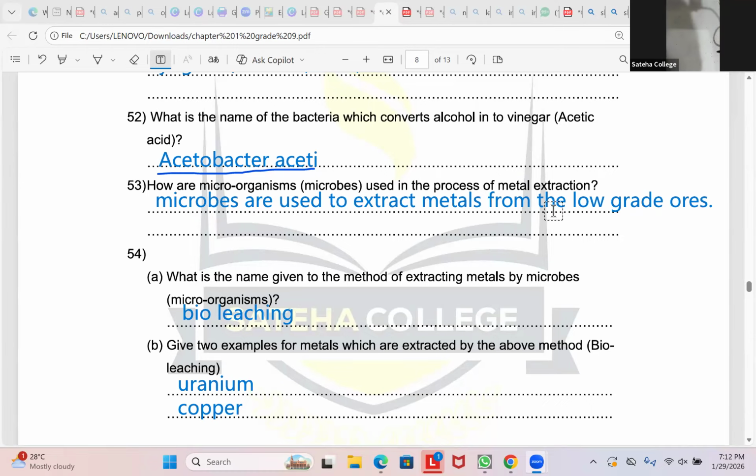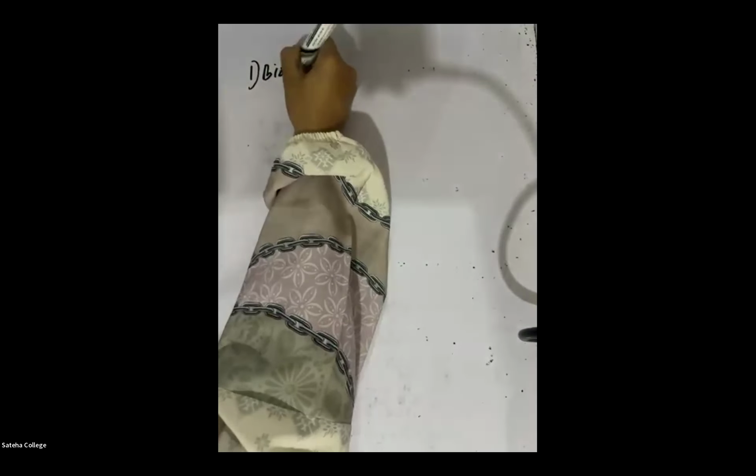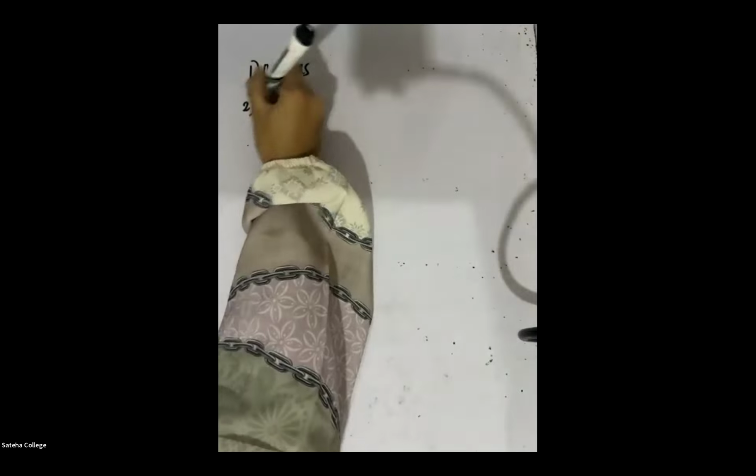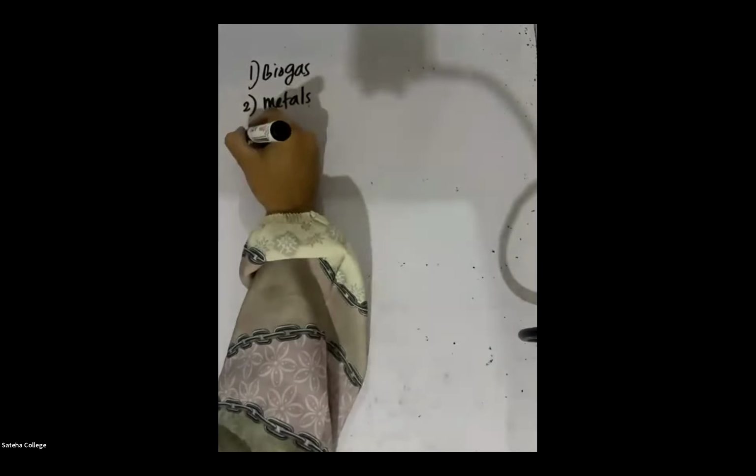So I hope everyone is done. Now I'm going to stop the screen share and start the direct production. Always remember, students, microorganisms can be used to produce biogas. We learn how biogas is produced. Microorganisms are used to extract metals. We learn how metals are extracted.